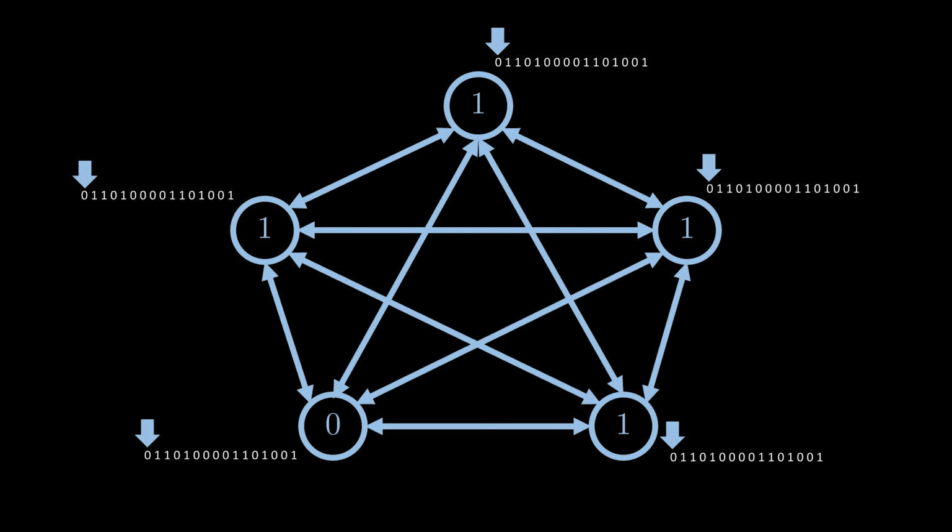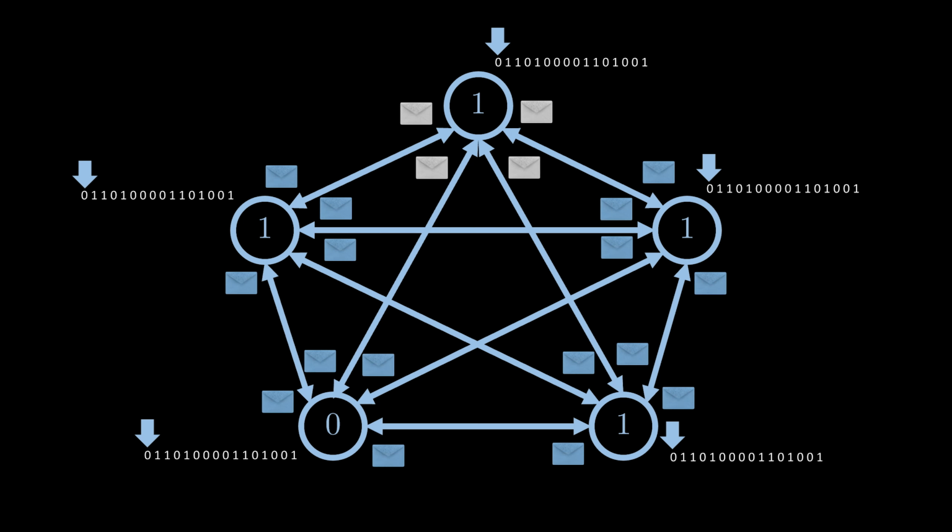Let's take a look at an example that gives some intuition as to why our approach with a shared bit string doesn't work. In this example, all nodes except one have value 1. The next bit in the bit string is 0. Let's consider the following simple protocol. In every round, all nodes exchange messages. We assume that a node implicitly sends a message to itself.